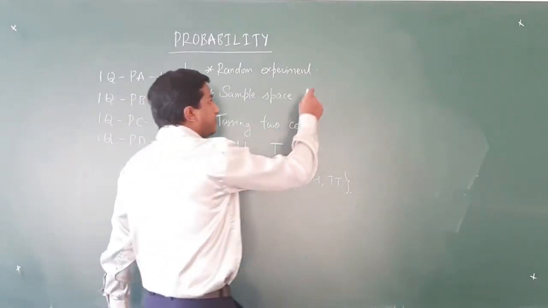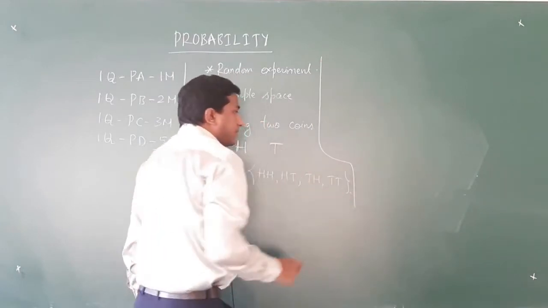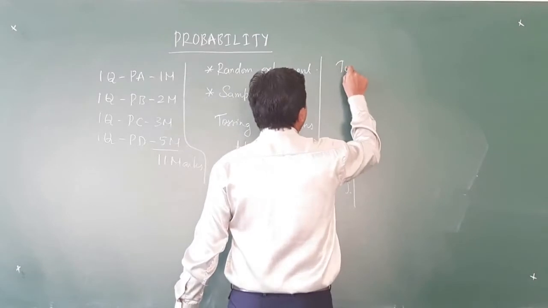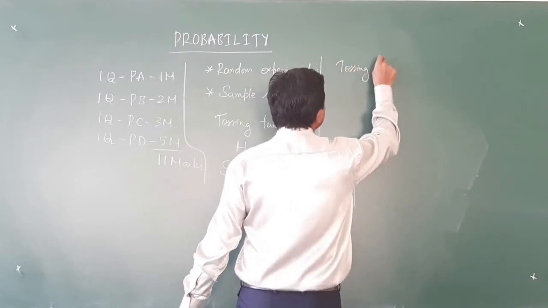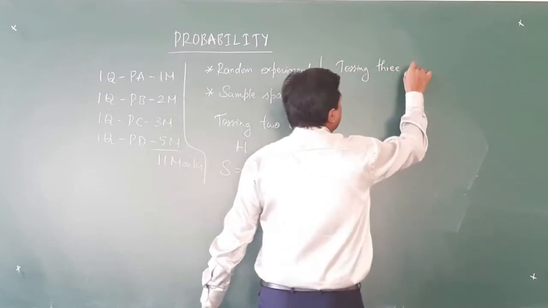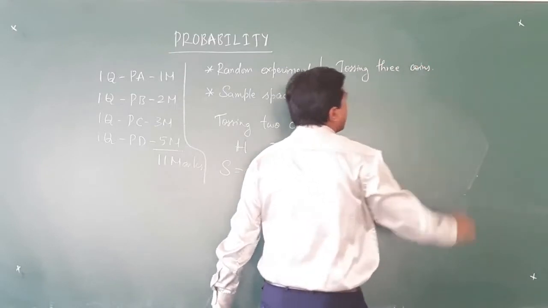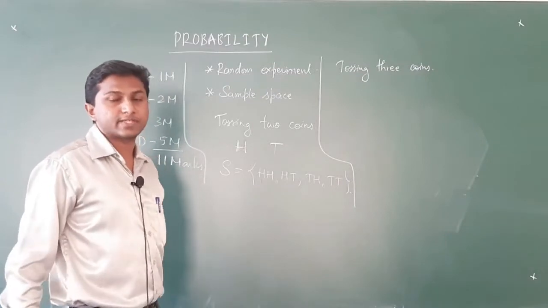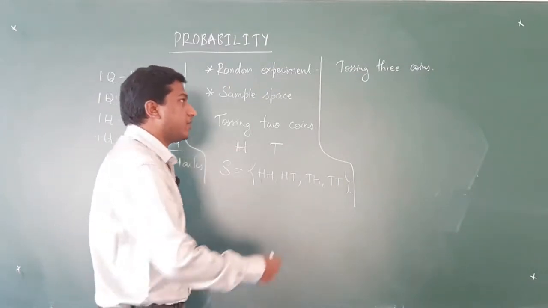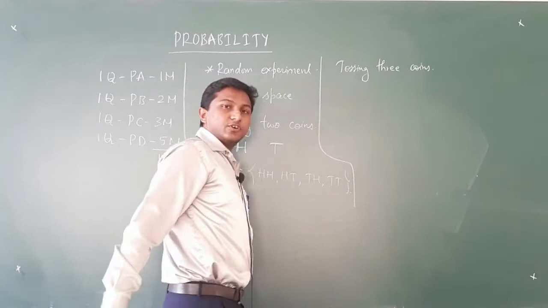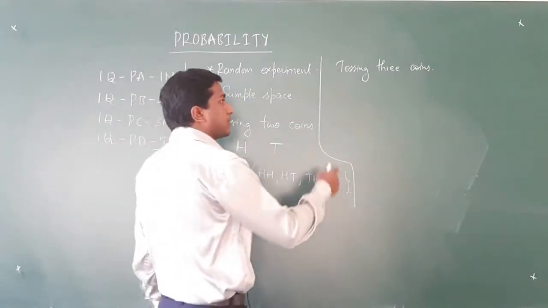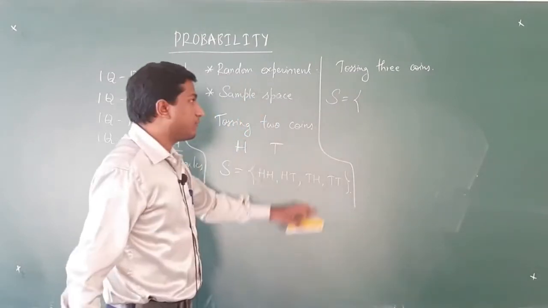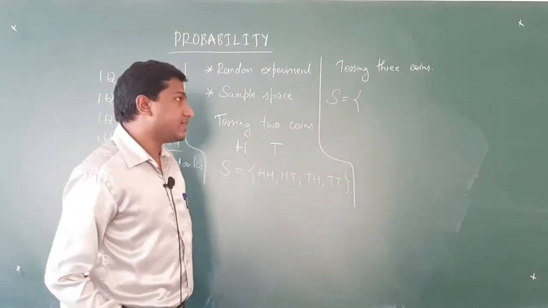Okay. One more example. This example also we have already come across. We will take the example of tossing 3 coins. Again, this is also an example for a random experiment. We shall try to write the sample space of this random experiment. So, I will denote it as capital S. We open the flower bracket because this is a set.